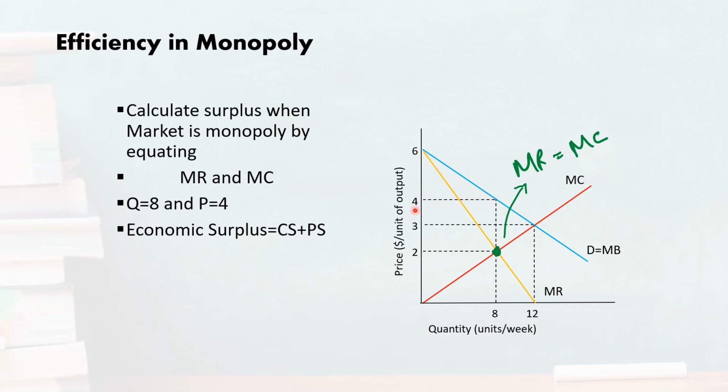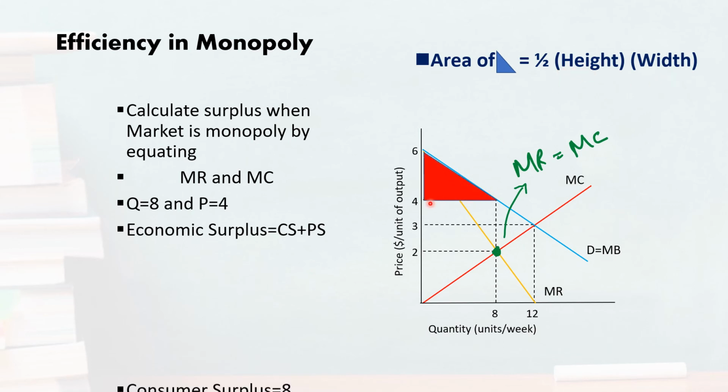Market price this time is $4. The area of this triangle can be calculated by this formula, which gives a consumer surplus equal to 8, which is lower than the consumer surplus we calculated in case of the perfectly competitive market. It was 16 or 18.